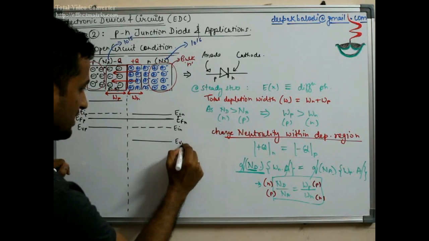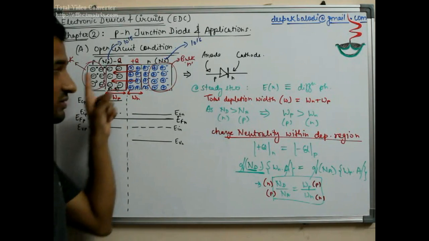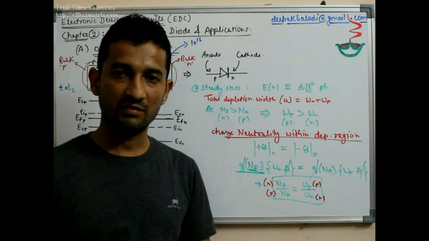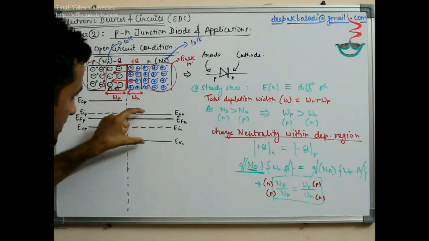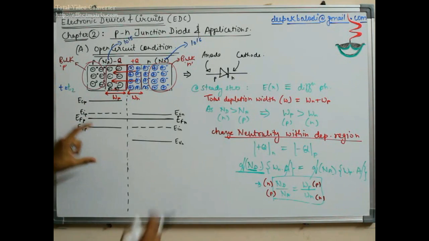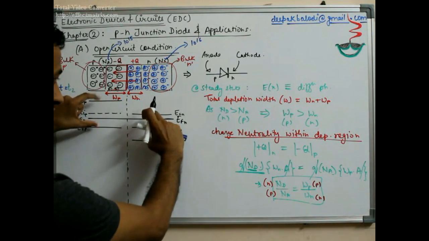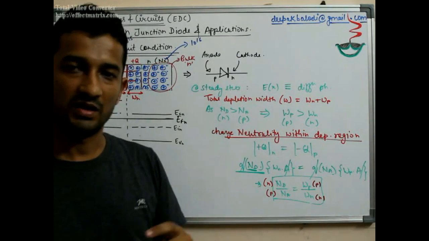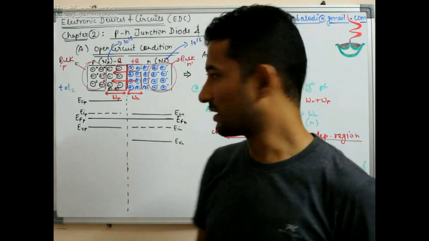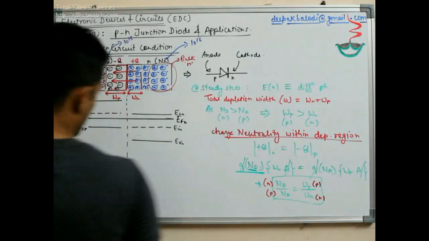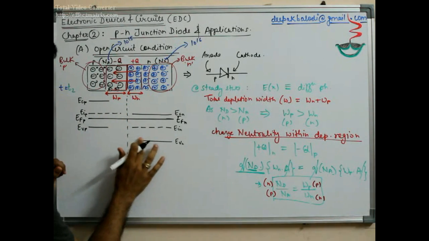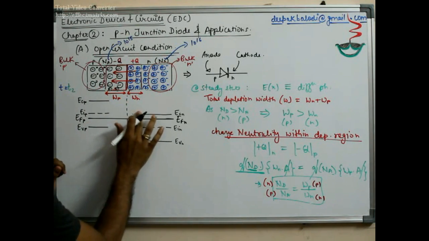and EVN. But please remember, because both P and N regions have been derived from the same silicon intrinsic material, this whole ECN minus EVN has to be the same as ECP minus EVP. If in my drawing they are not equal, then it's my mistake, but they have to be equal because they have been derived from the same intrinsic silicon material. So if this is the depletion region, then there is some phenomenon.